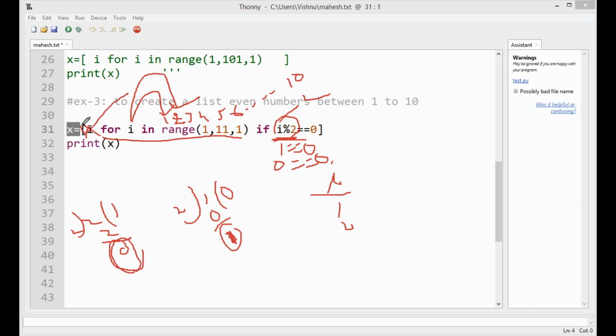Then execute this statement: the i value is assigned to x. Here the i value is 2, so 2 is assigned to the list x. Okay, clear. And the next i value is 3.